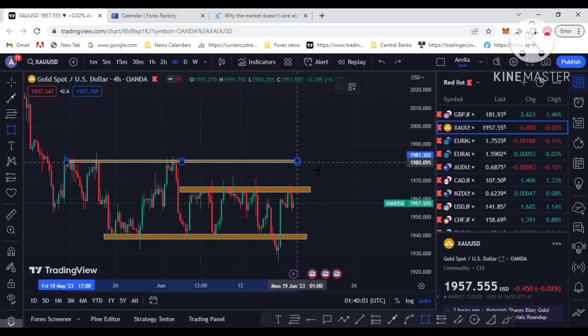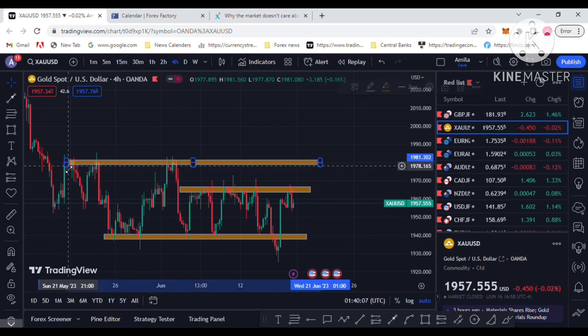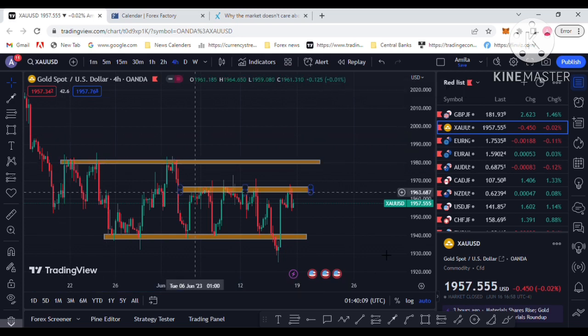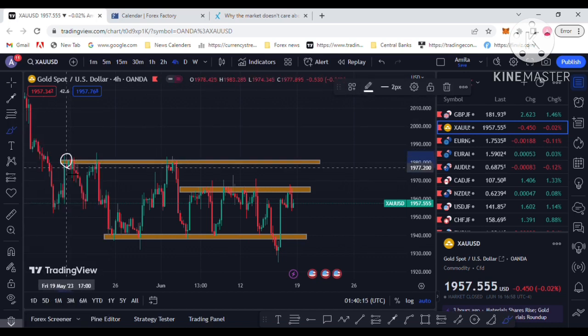Then the second strong resistance area is the 1980 level. I marked it with the yellow color line. You can see the 1980 level has more liquidity. I am forecasting that next week price clears the upside liquidity. It was tested the first, second and third time in the 1980 area. It has more liquidity that has not been cleared on the upside.